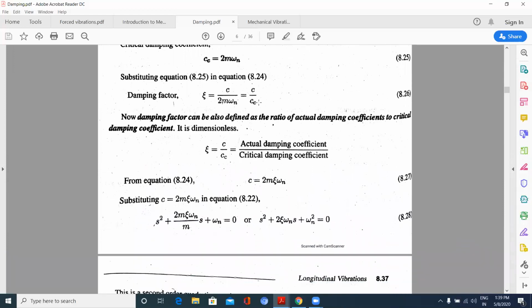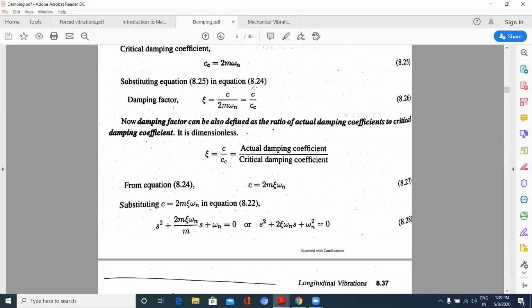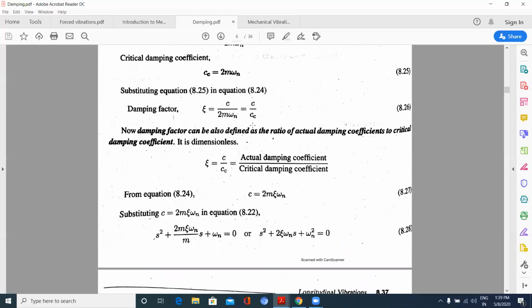Now the damping factor can also be defined as the ratio of the actual damping coefficient to the critical damping coefficient. So zeta is given by the actual damping coefficient by the critical damping coefficient.